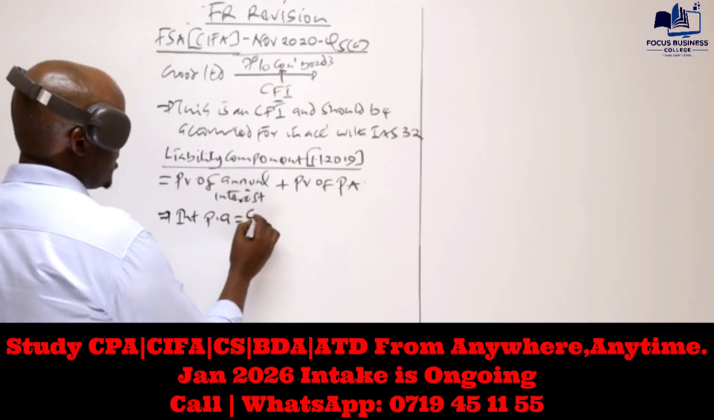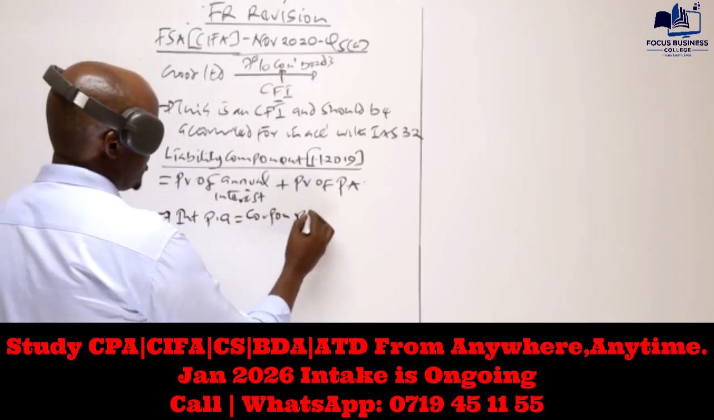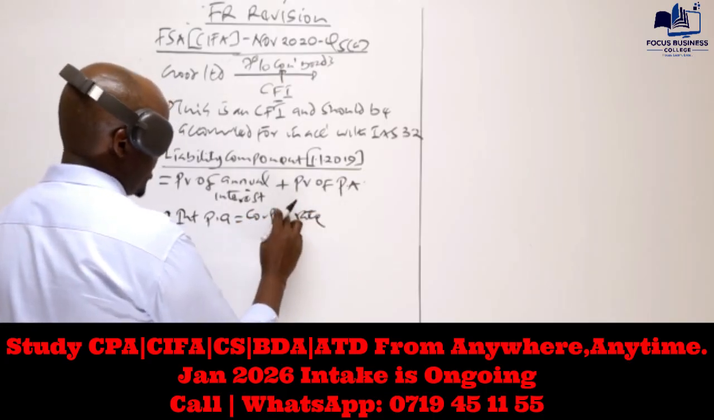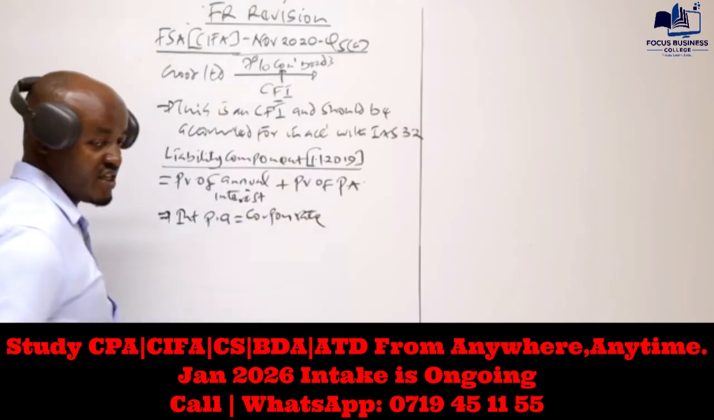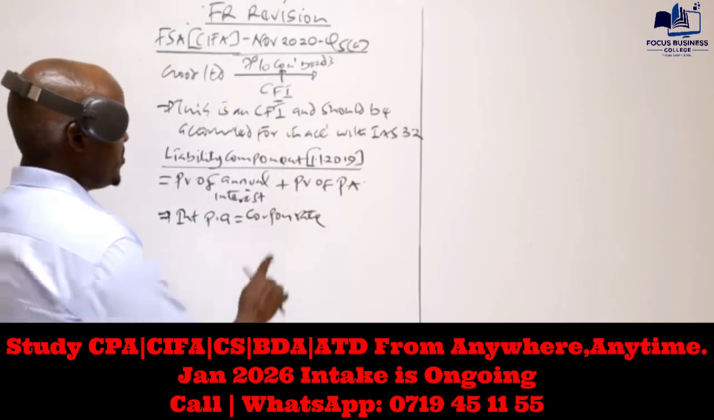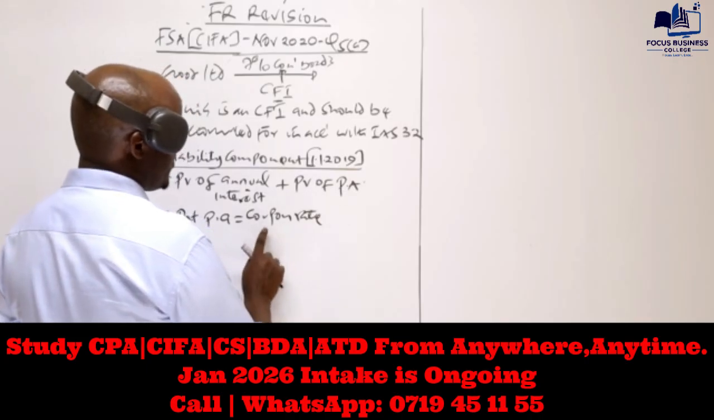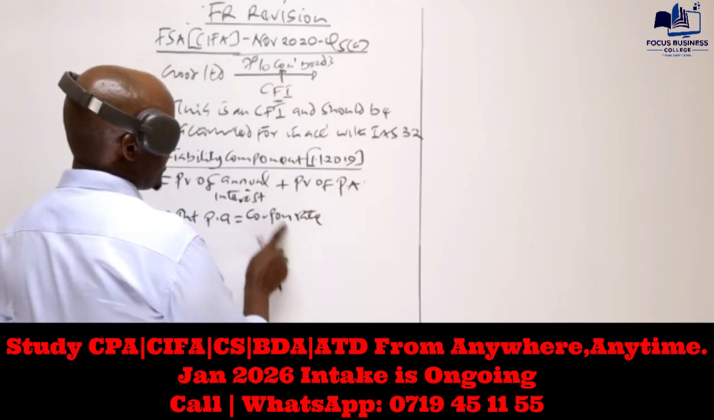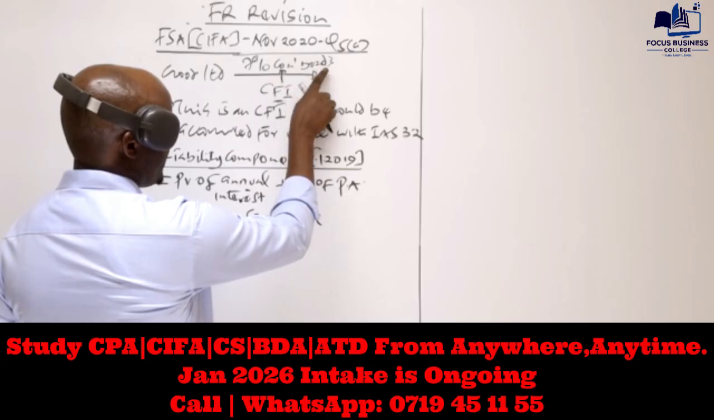How do we compute this? The formula is very important, because in these questions you'll be given two interest rates. Which interest rate do we use? We use this one, the coupon interest rate. The coupon interest rate is the interest rate named before the name of the compound financial instrument.